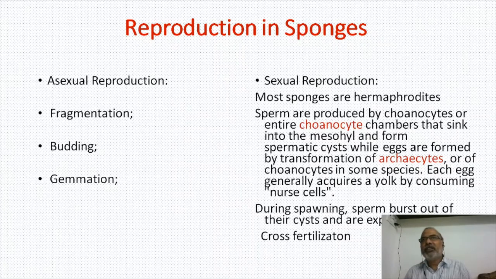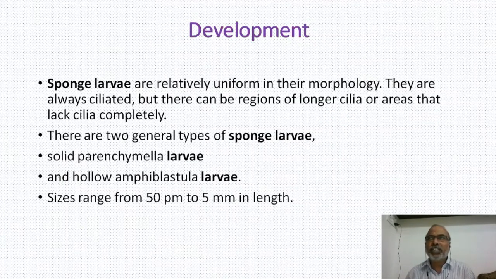Because of the protandrous condition, there is no possibility of self-fertilization, so cross-fertilization can occur. And the development is there. During the development, a larva is there. Larval development occurs, because the larva is going to form the adult, not the egg directly forming the adult. Egg forms adult indirectly by a larva. So this development is called indirect development.